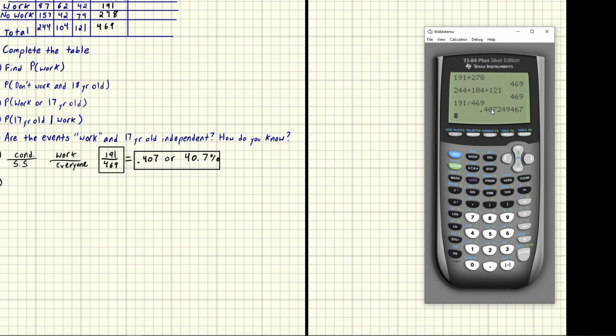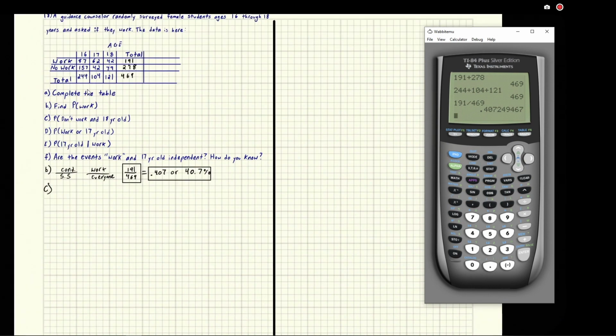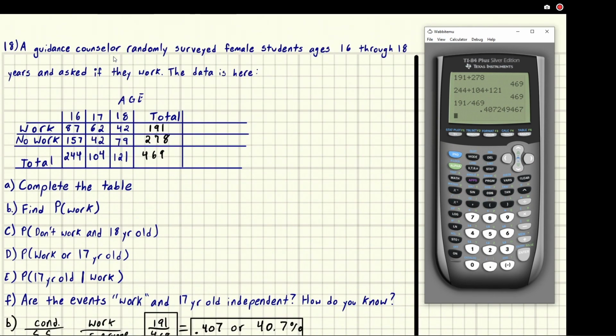For part C, let me scroll over here, they want that they don't work and that they're 18 years old. Okay, so we've got a new condition, an "and" condition. And means it needs to fulfill both conditions at once. So if we look up here, we've got the not work category and the 18-year-old category. So we go to not work and to 18. Here's all the people that don't work in this row. Here's all the people that are 18. The only one that's circled twice is this 79.